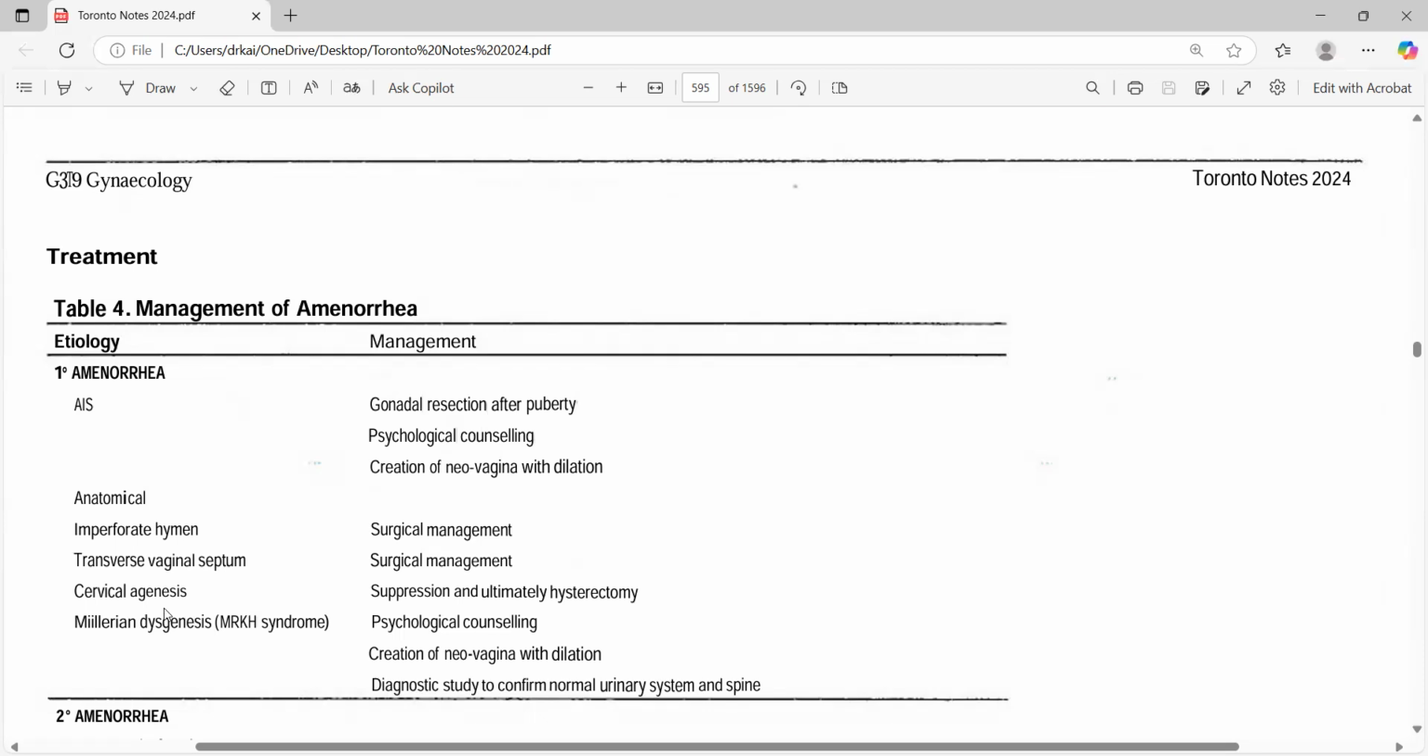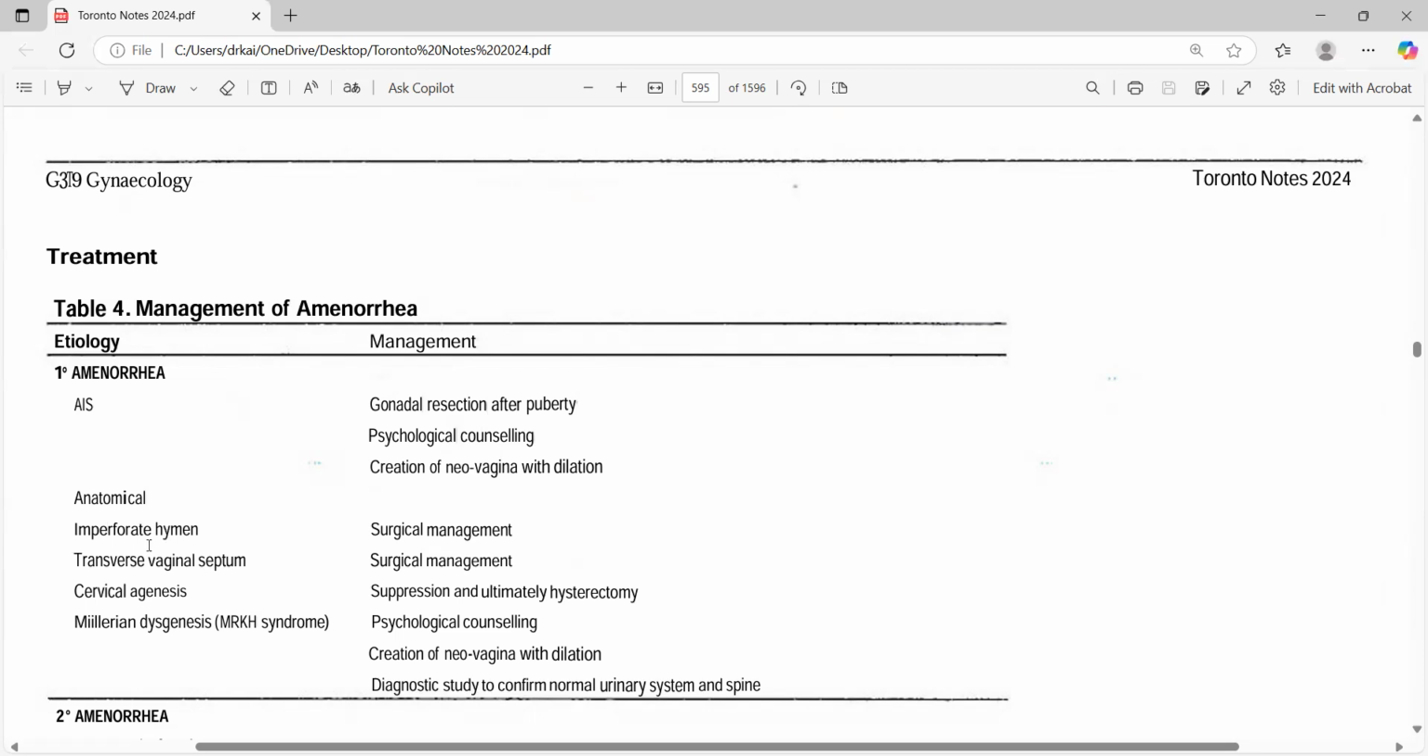So please, whenever we are talking about primary amenorrhea and they're asking how you will deal with this case, or how you will approach this case, or what is your next step. Obviously we go for gonadal resection, dilation or whatever. The first thing is psychological counseling. Let them know what's going on, prepare them, and let them know your next step. So psychological counseling comes first, and then go for the gonadal resection.